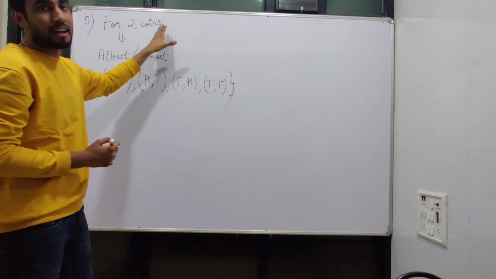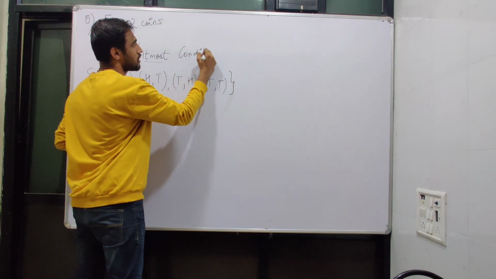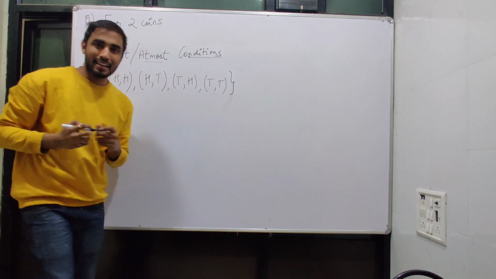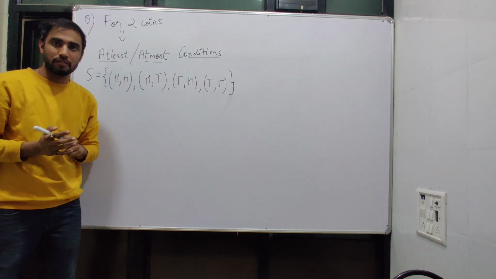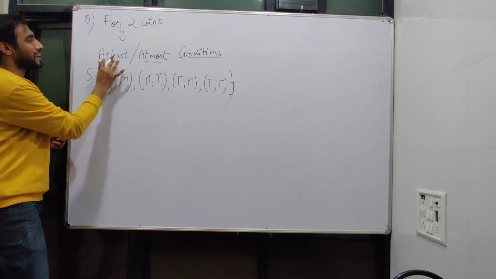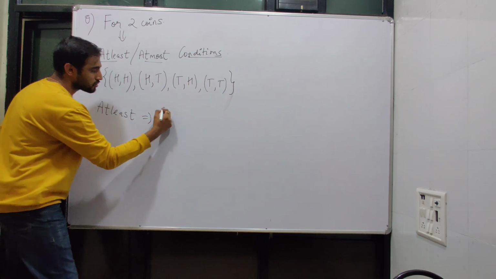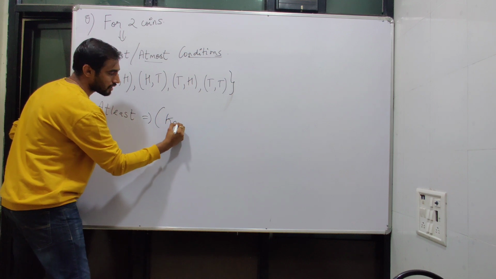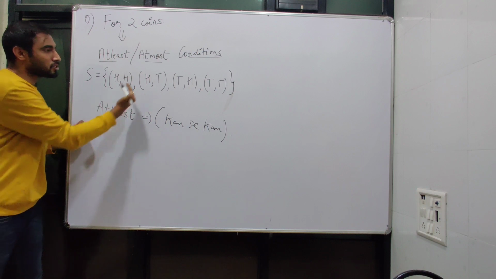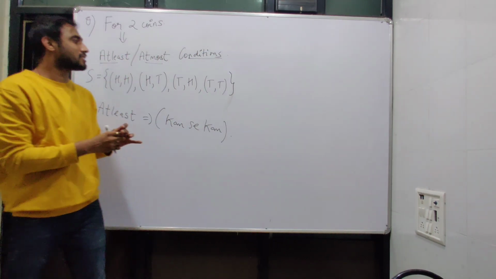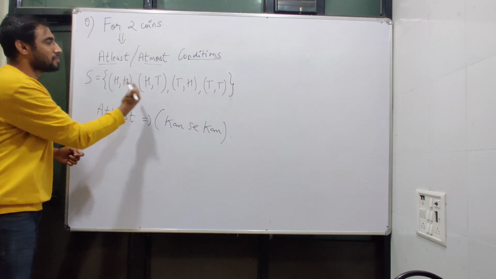So we're gonna continue our questions for at least and at most conditions. Only at this part, the coin sample space gets a bit confusing. For at least or at most, we should know the meaning of the word at least. If not, we can use कम से कम, as in कम से कम इतना तो आना ही चाहिए. We have heard our parents telling us कि यार कम से कम 70% ले, and we can use the frame where we can say कि कम से कम इतना तो रखना.